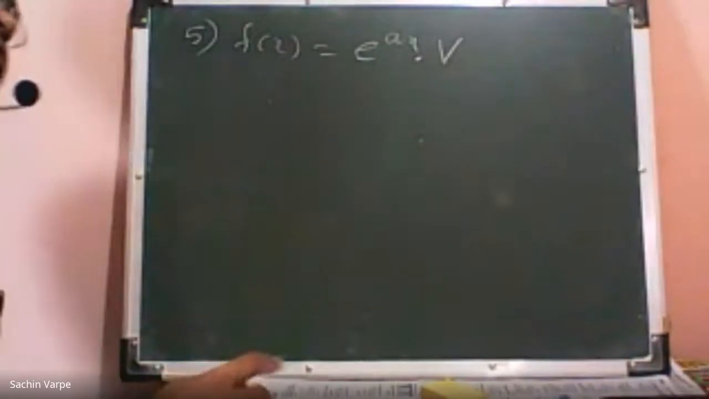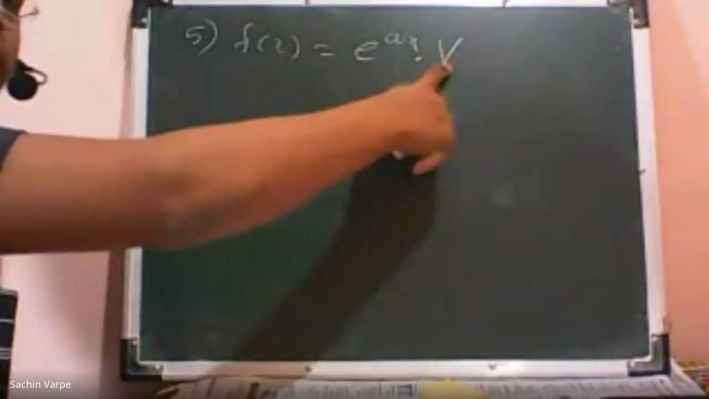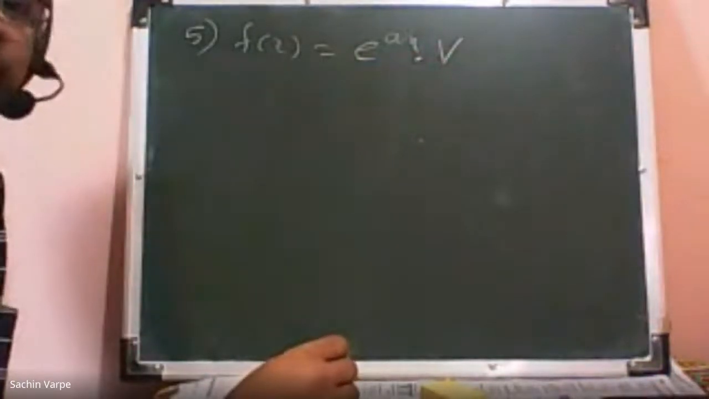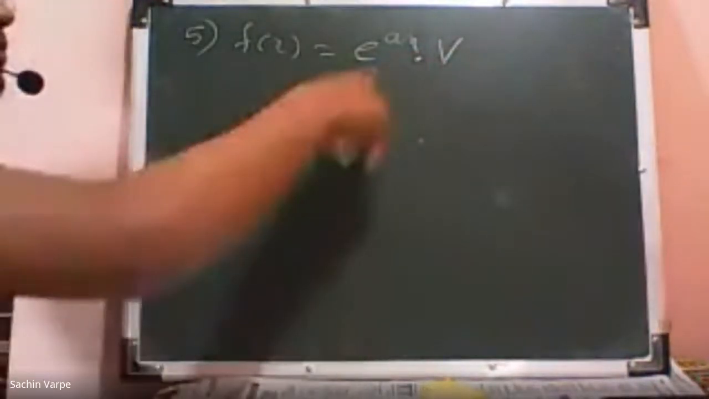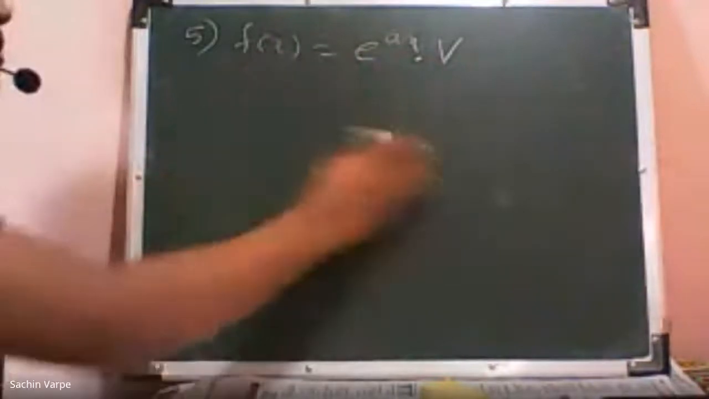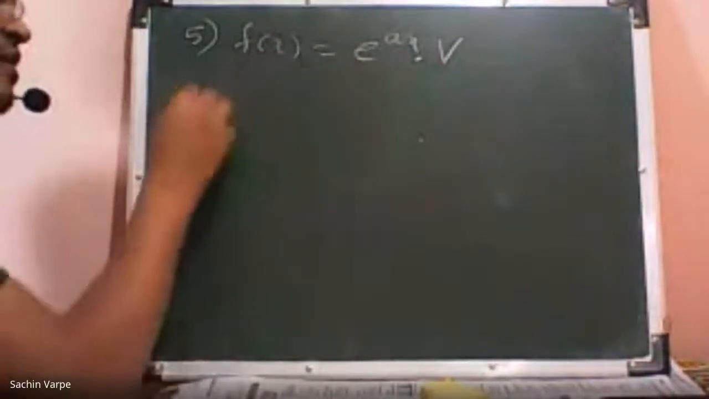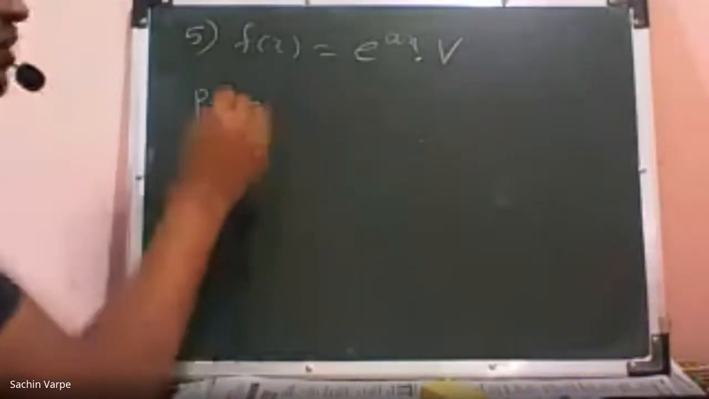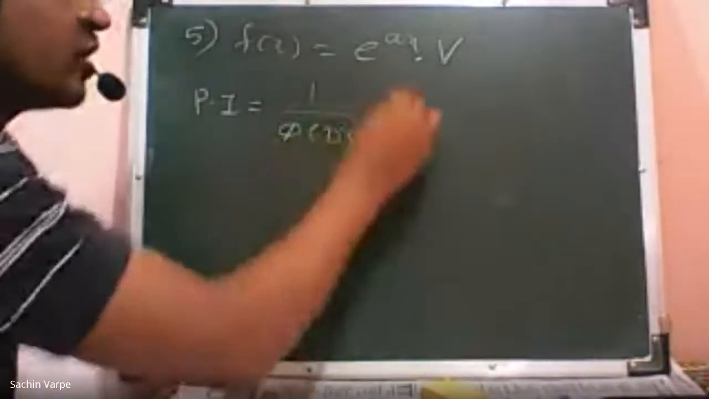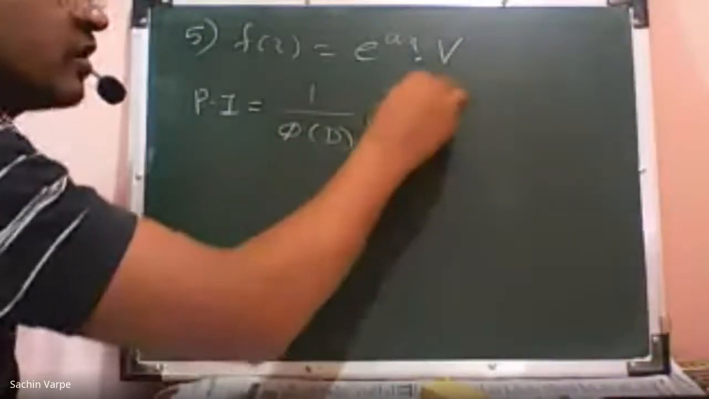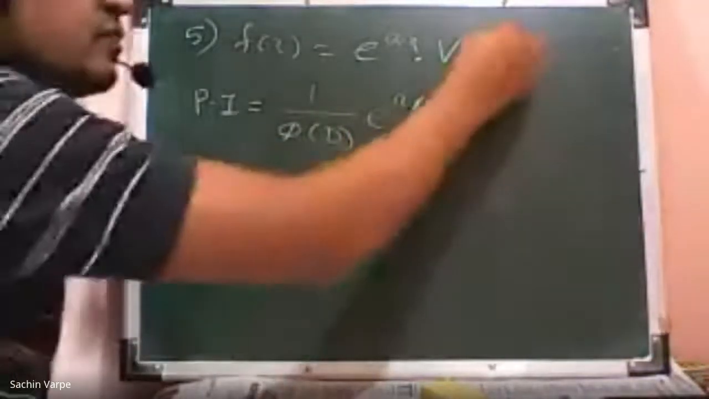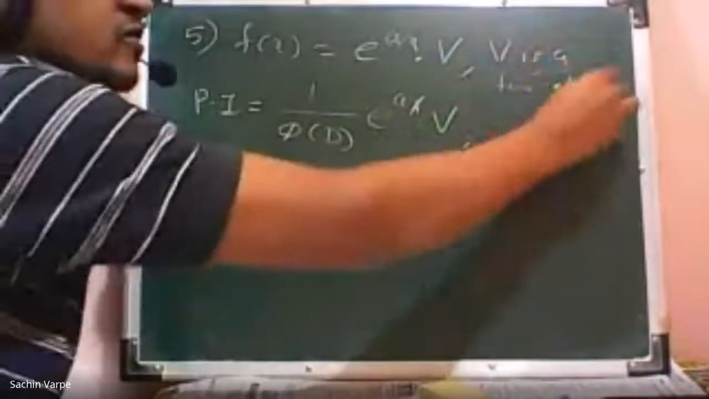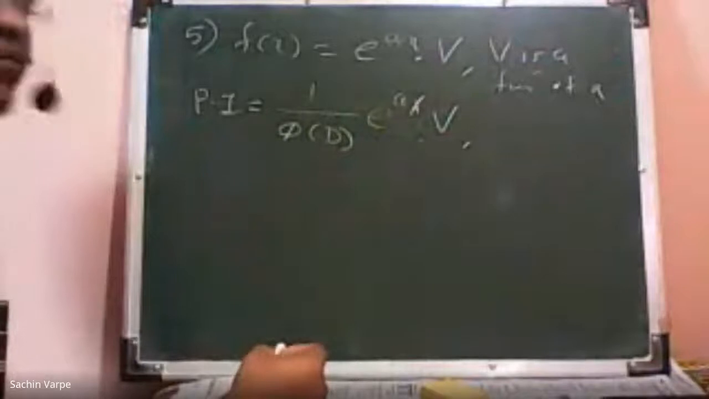That may be a polynomial function, a trigonometric function, or a hyperbolic function. So if f of x is a combination function like this, then I'm giving the formula directly. PI, the particular integral, is 1 upon phi of D into e raised to ax into V, where V is a function of x.